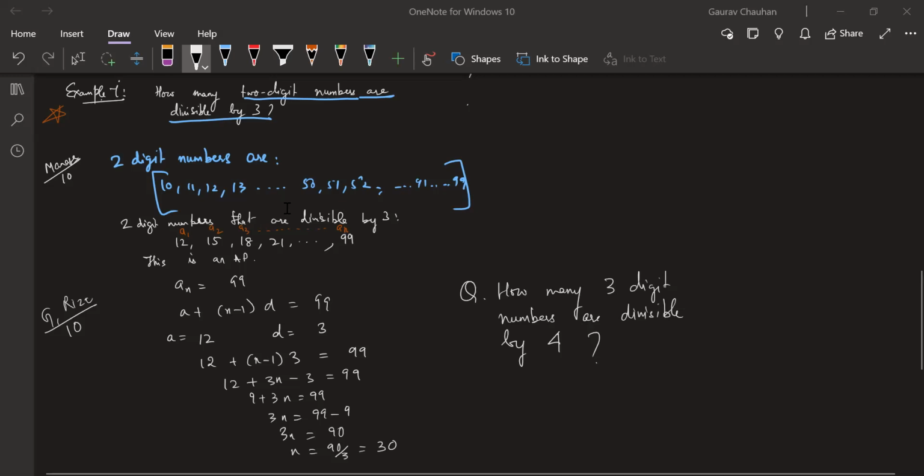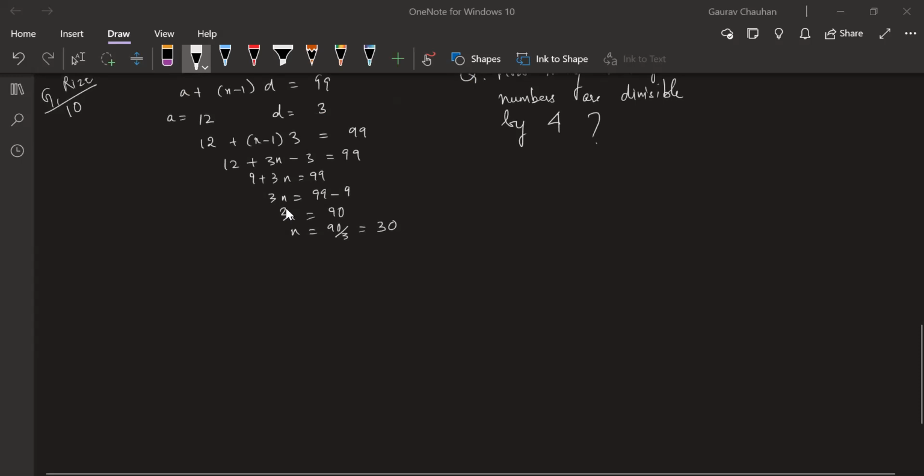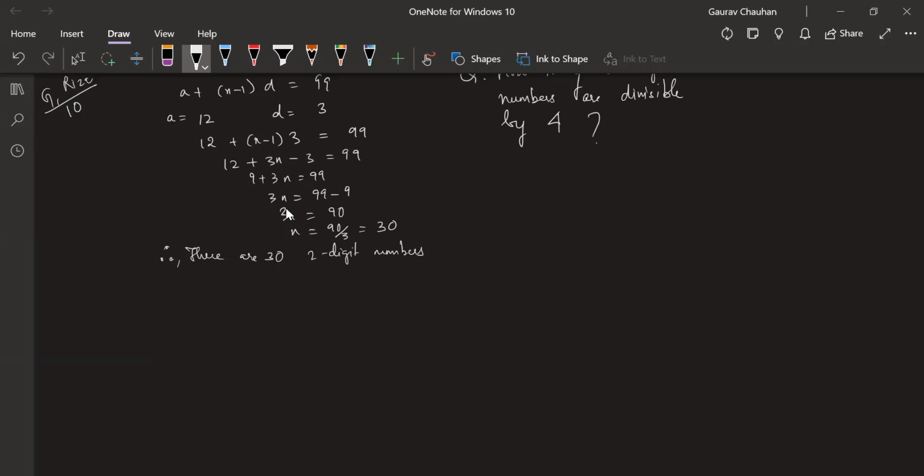Guys, remember to write the final answer in the previous question also. That's something we forgot. Therefore, there are 32 three-digit numbers that are divisible by 3. Same way in this, there will be an answer.